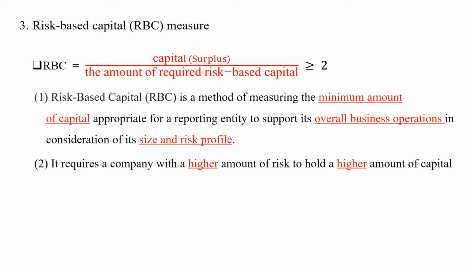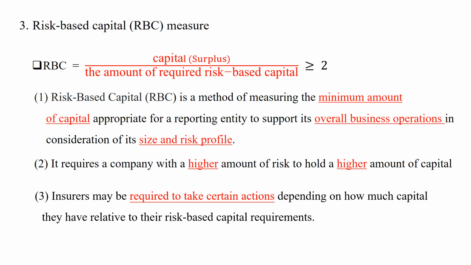If the insurance company's RBC ratio is less than 2, this insurance company will be required to take certain actions. For example, this insurance company may need to raise their capital or need to sell some risky assets or stop selling some risky products.